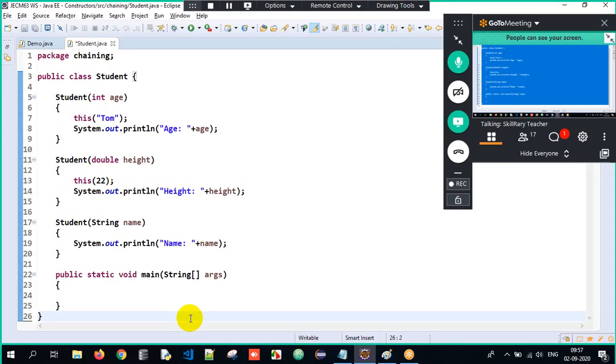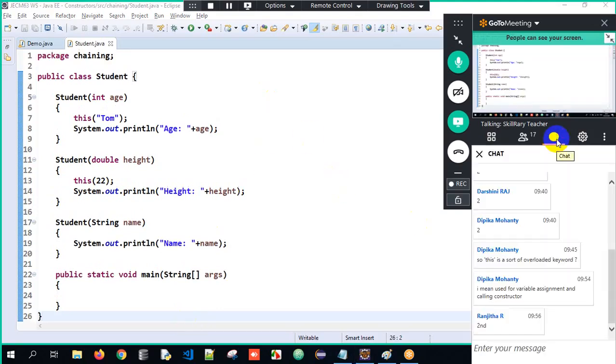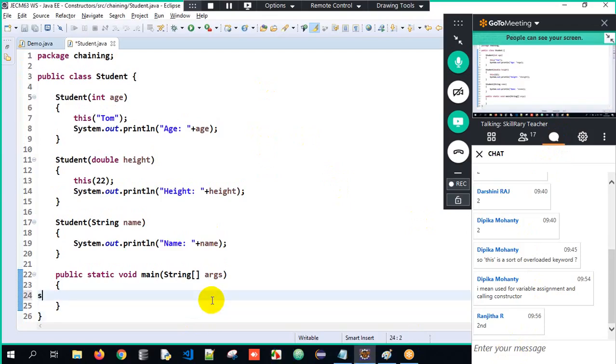Okay. Sequence. Can you tell me the sequence, guys? What will be the sequence here? Think and tell me. I'm giving you time. Think and tell me. Yeah, there's one question about using a variable and calling a constructor. Yeah, okay, perfect. We could understand it that way as well. So now here, quickly tell me what will be the output.